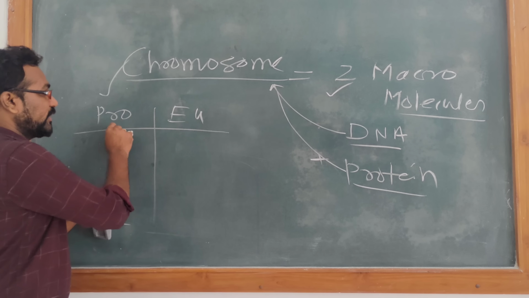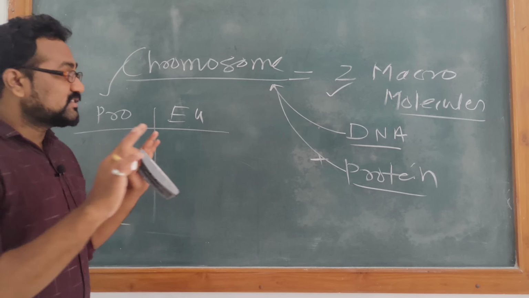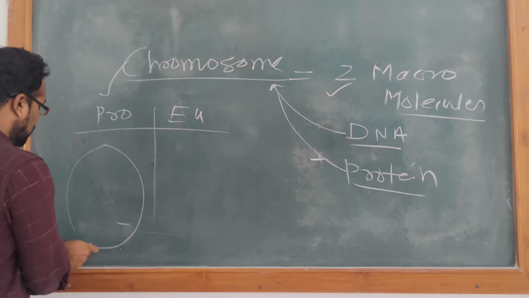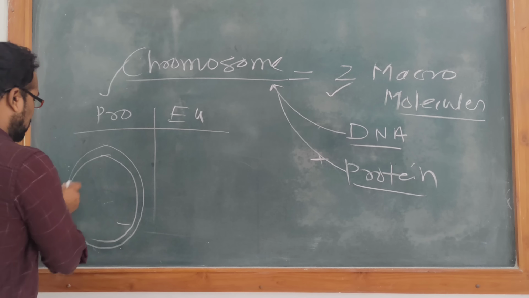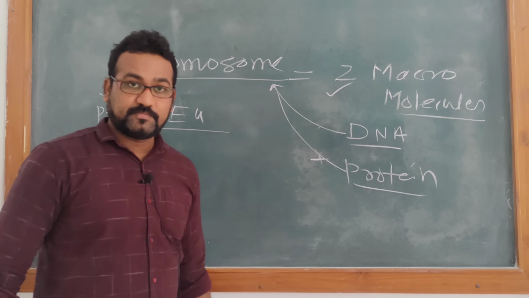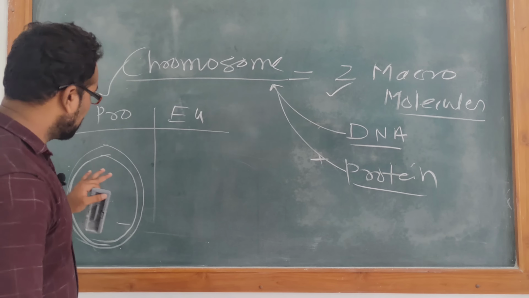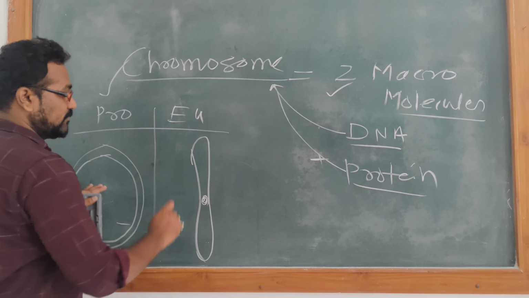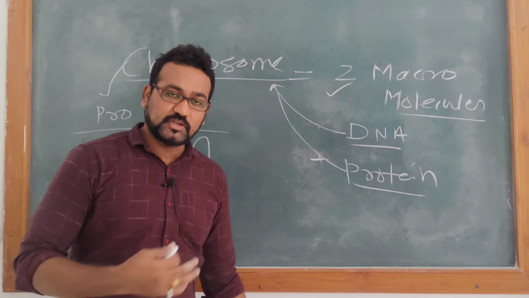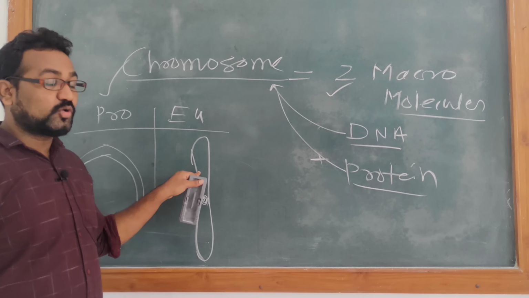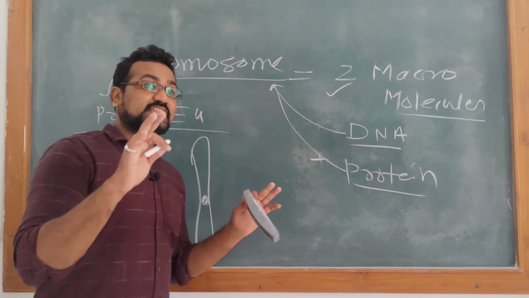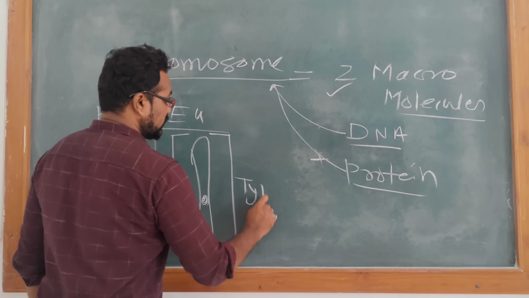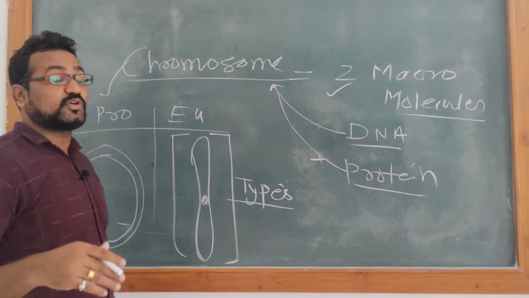Okay, here we have prokaryote and eukaryote. Chromosomes in these two organisms are different. In prokaryote, you will have a circular chromosome. In eukaryote, you will have this type of chromosome, a linear chromosome. Circular chromosome in prokaryote, linear chromosome in eukaryote. We are going to discuss in this part the types of eukaryotic chromosomes.